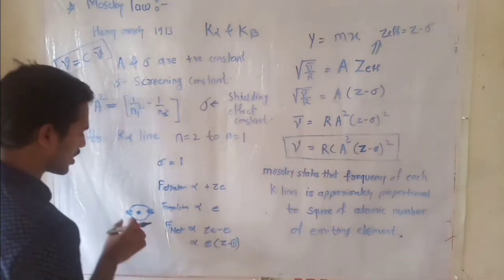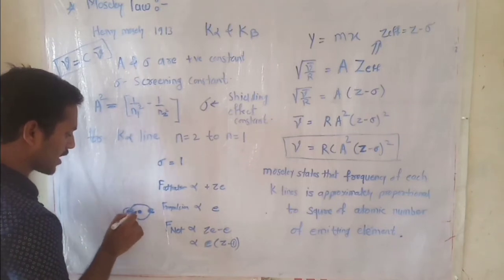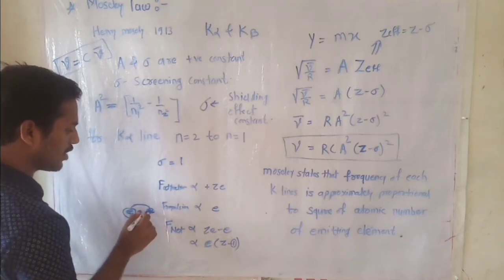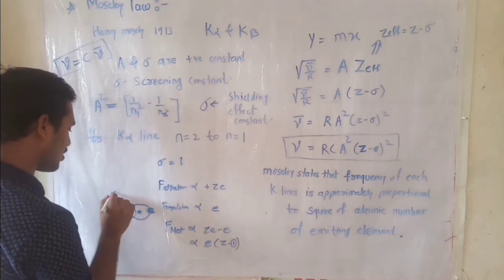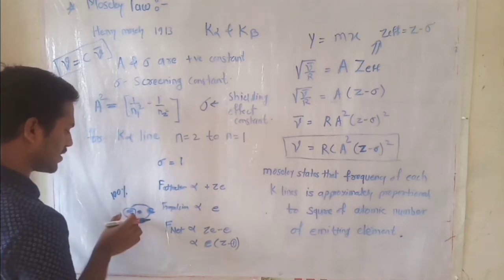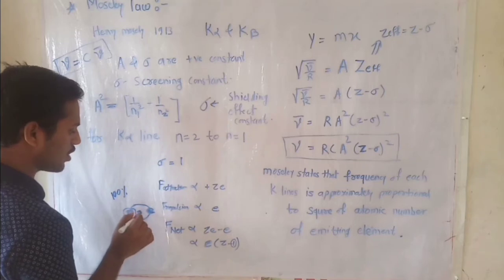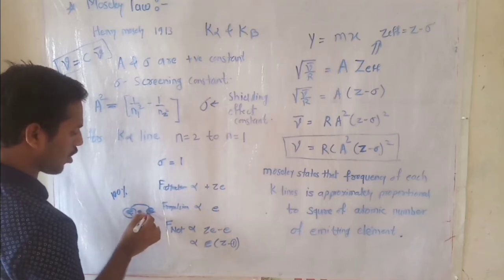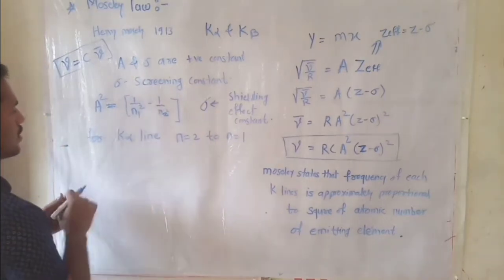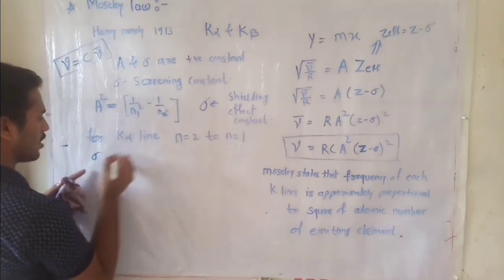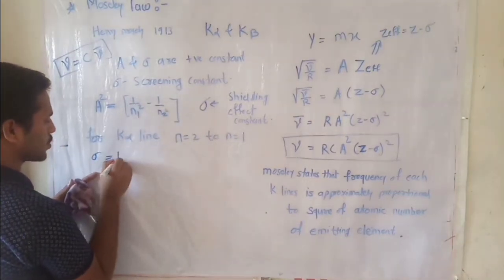That means the contribution of this electron to reducing the effective Z value of this system is 100%. This electron reduces the effective nuclear charge on the other electron. Hence sigma for the K alpha line is equal to 1.